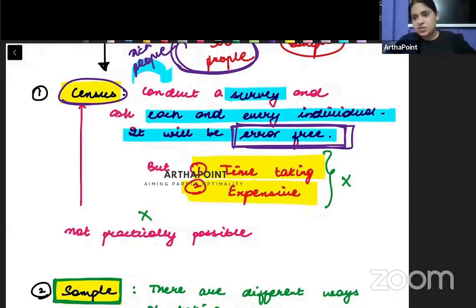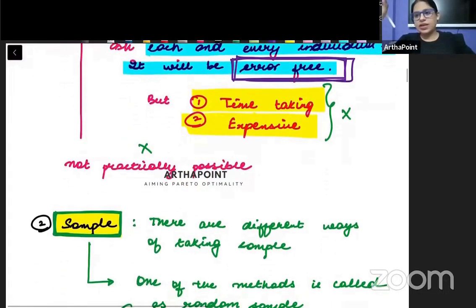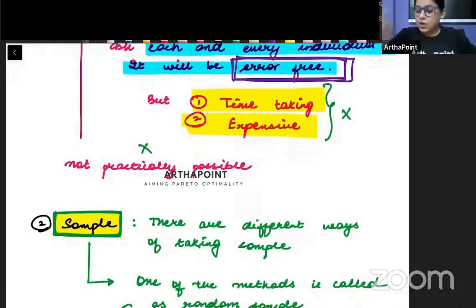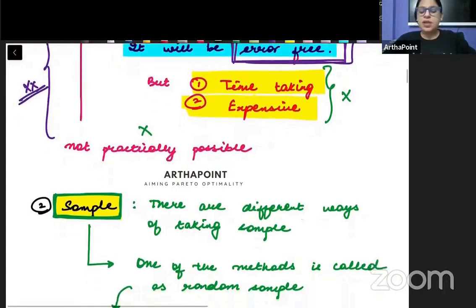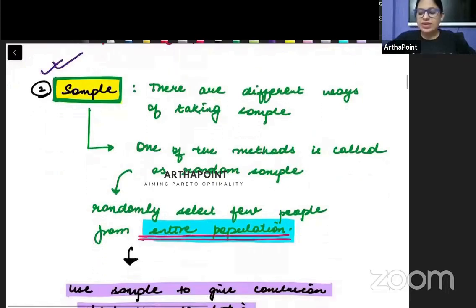Therefore, I must go ahead with the sample. So the best thing that I can do is work with a sample. Because this is impossible, I cannot work with the census, I cannot work with the population. Therefore, I must work with the sample.